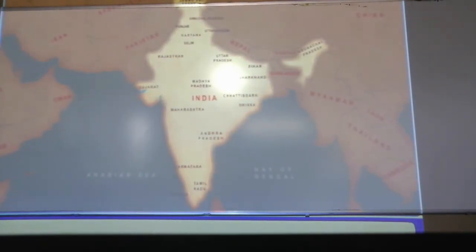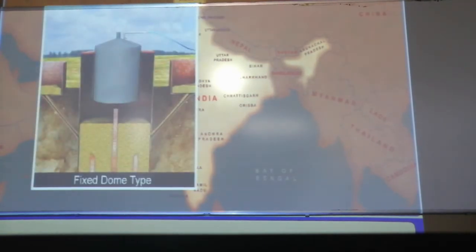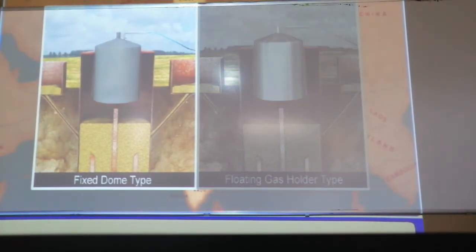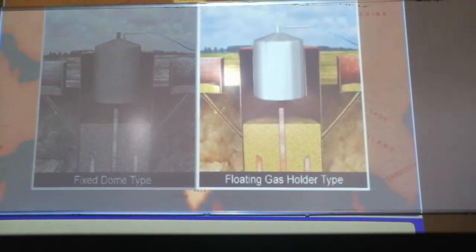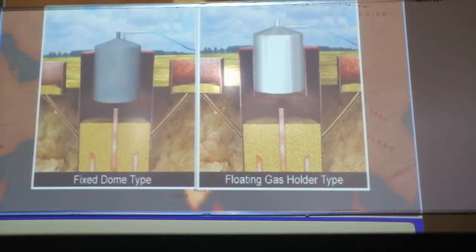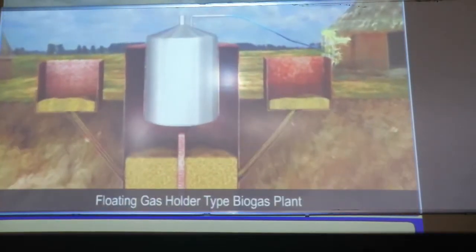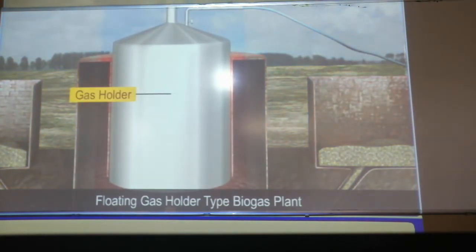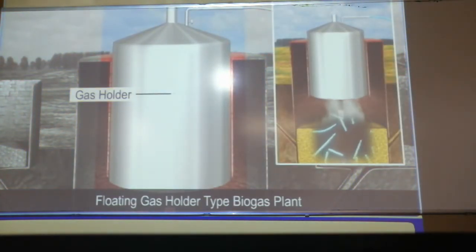Now in India we have the fixed dome type and different kinds of concrete tanks where bio waste can be stored, and the gas holder is placed over the slurry, through which it keeps rising. The fixed dome type and the floating gas holder type are basically the two typical types of biogas plant where anaerobic microbes can be used. First, the floating gas holder type biogas plant. Here we have the gas holder.